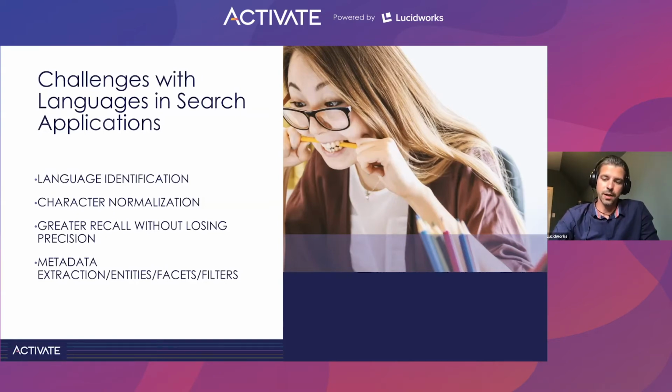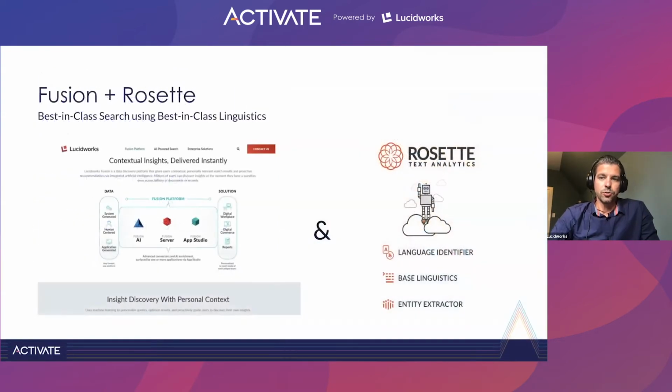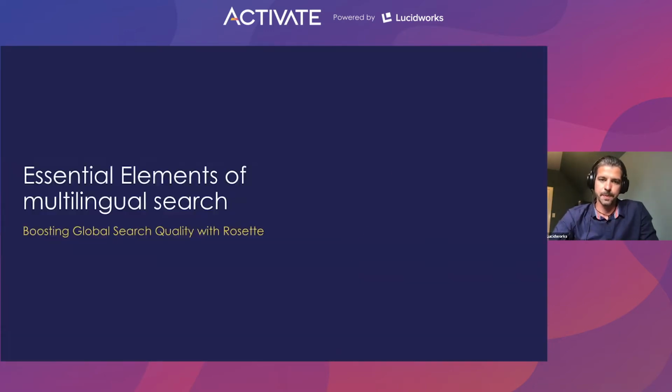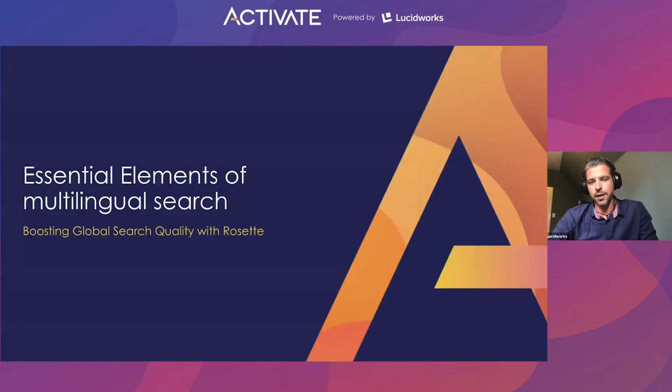That is why we wanted to offer the best of breed approach to languages in search. Fusion is now partnering with Rosette, a very robust technology for text analytics from BasisTech, to provide this best-in-class search using best-in-class linguistics. So let's talk a little bit about the essential elements of multilingual search. This is how you can boost global search and quality with Rosette.